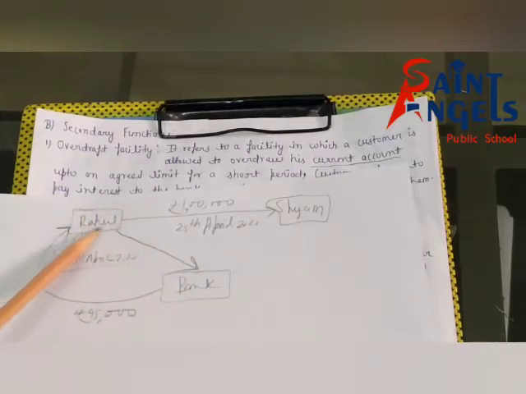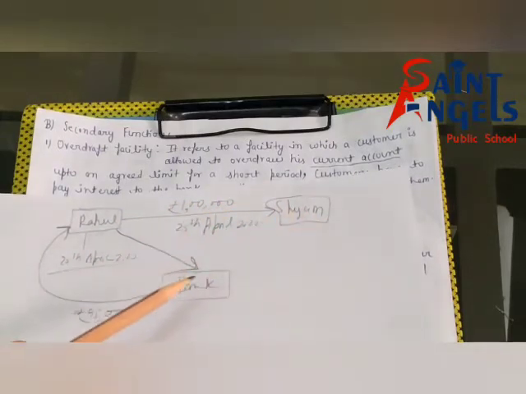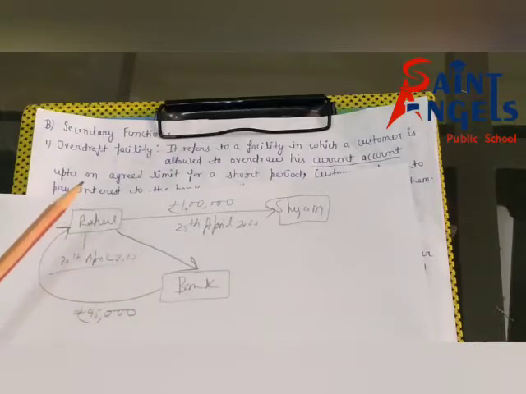Holder means Rahul. Rahul represents the holder, and Shyam represents the party, and bank represents the financial institution. So after deducting the commission, bank will pay rupee 95,000 to the holder, means to Rahul.